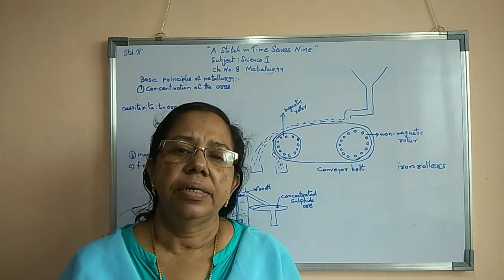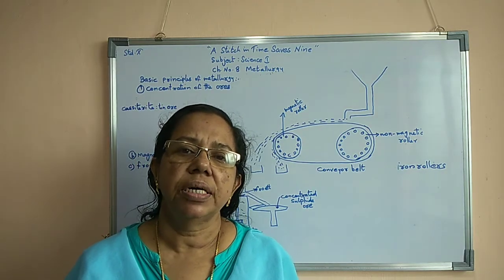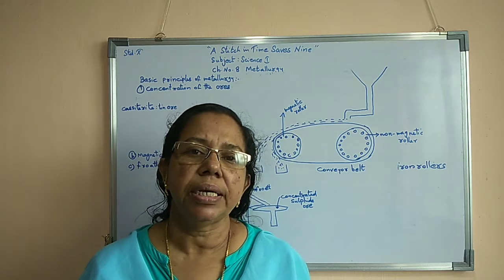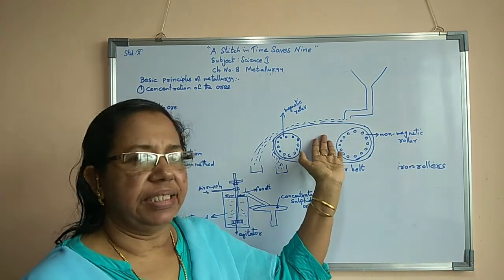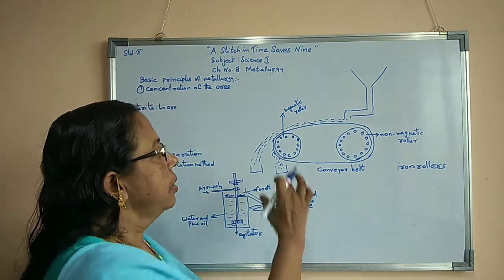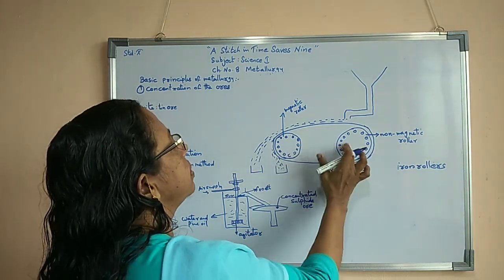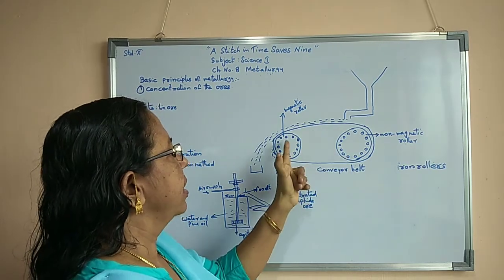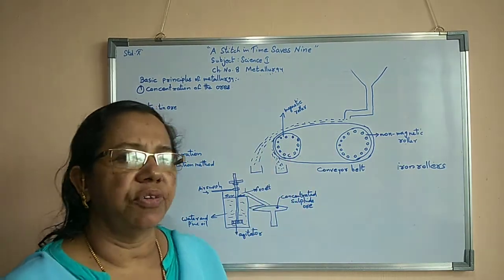Now we will study concentration of ores by the magnetic separation method using this device. Here two rollers are used. One is the non-magnetic one, the other is the magnetic one.